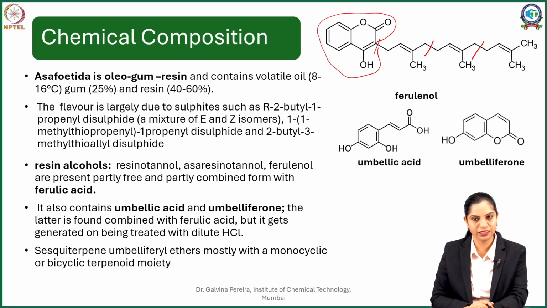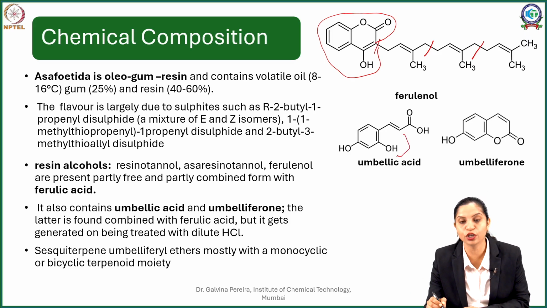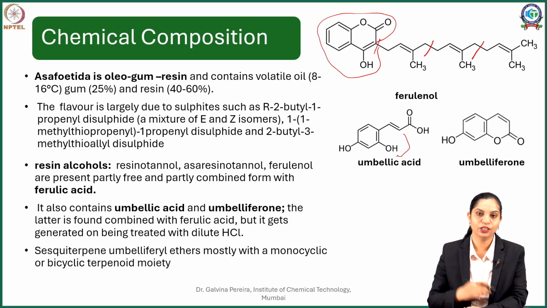So you have your resin. In addition to that, you have other phenylpropanoid compounds like umbellic acid and ferulic acid. Sometimes you have umbelliferone, which is a byproduct of the cyclization of umbellic acid. So umbelliferone is a coumarin derivative which is found when umbellic acid cyclizes.